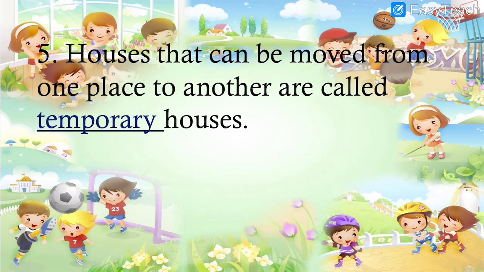Next, number 5. Houses that can be moved from one place to another are called dash. The houses which we can move from one place to another are called temporary houses. They are not permanent. It is exactly opposite of the word permanent. Which kind of house is it? It is a temporary house. Learn the spelling. Temporary.